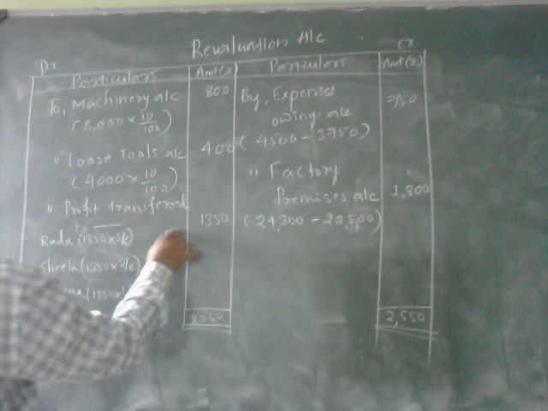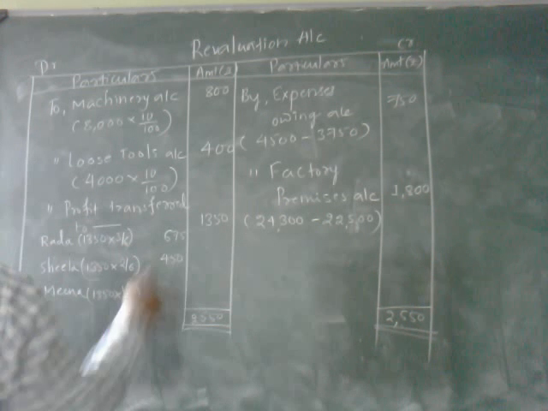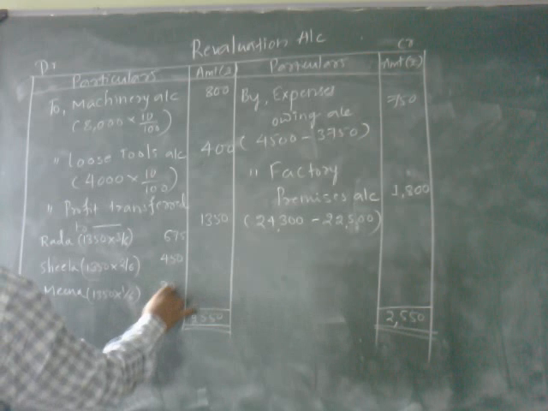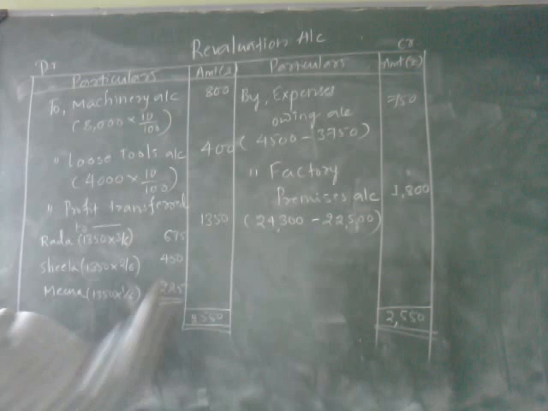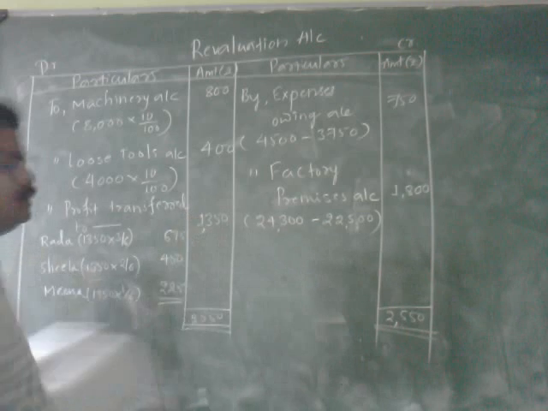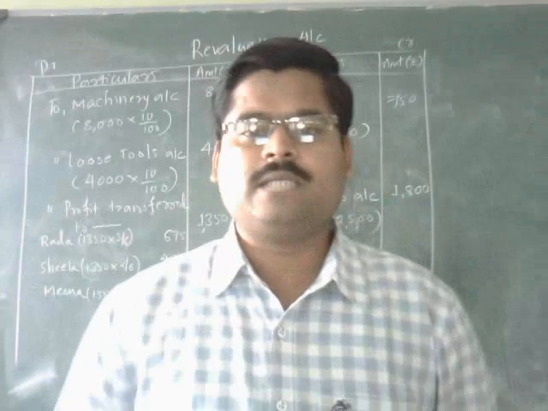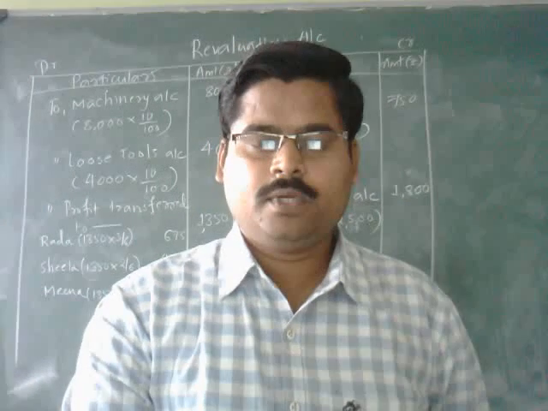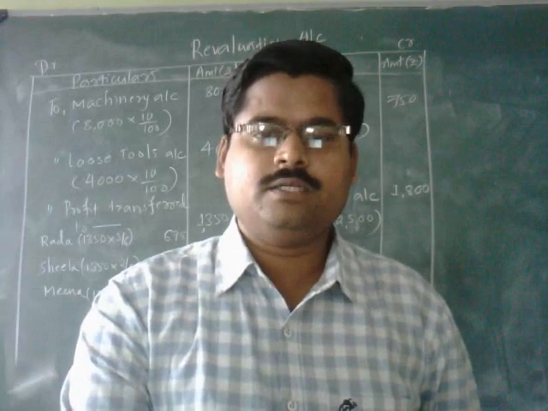It gives us 675, 450 and 225. Total will be 1,350. This is how we are going to prepare the revaluation account, and in the next slide you can see preparation of the partners capital account as well as the balance sheet as on that date.